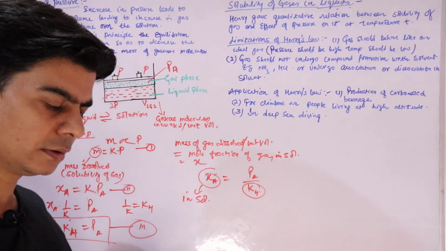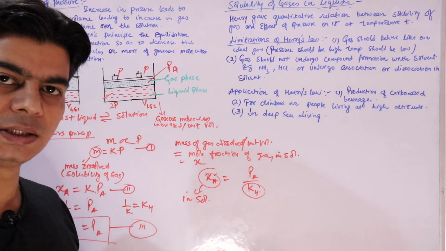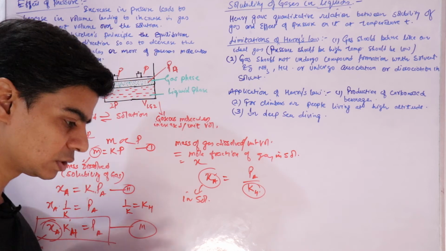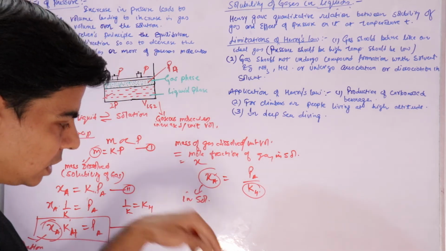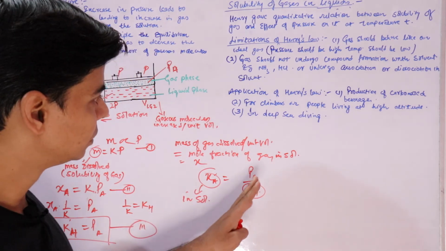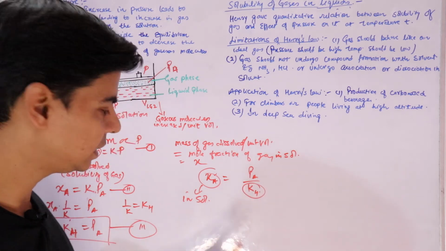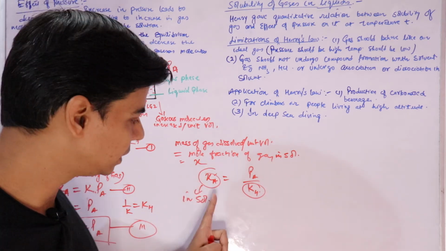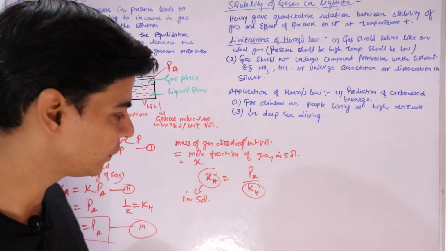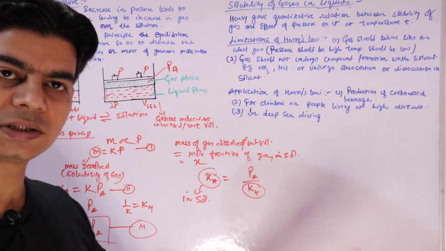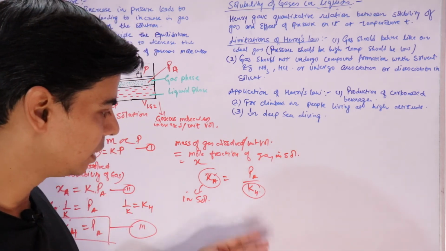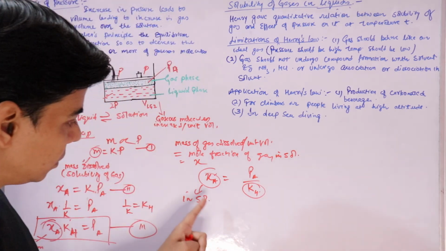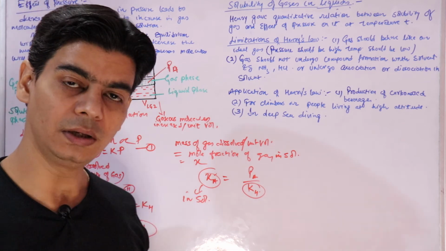So if KH will increase, the mole fraction, that is the solubility, the mole fraction of gas in solution will decrease, right? So more is the value of KH, less is XA, that is, the solubility of gas in liquid will decrease with increasing value of KH, right? And this KH increases with rise in temperature, right? And since we know that when temperature is increased, the solubility of gas in liquid will decrease, right?